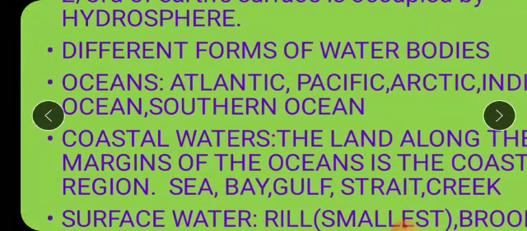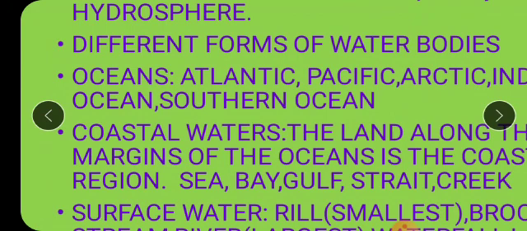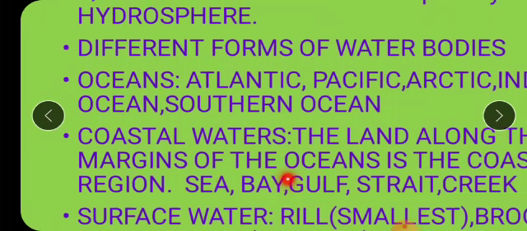Okay children, so which are the examples of these coastal waters? The best example and the first example is sea. You know very well, sea. In Marathi we say samudra, isn't it? Now we know very well what is sea, but what is this bay, gulf, strait and creek? See children, these are some of the small and narrow water bodies which we see around the sea. Okay, these are smaller water bodies which are formed out of the sea, which comes out of the sea.